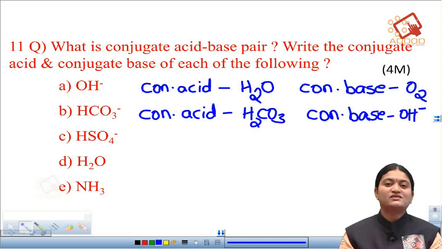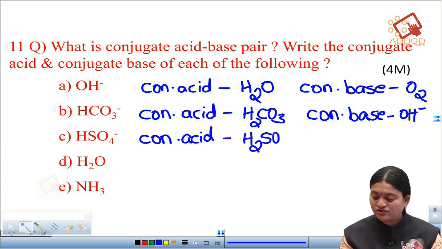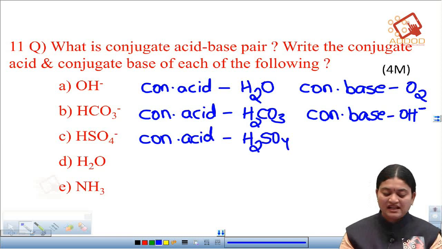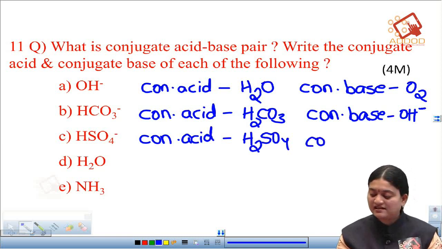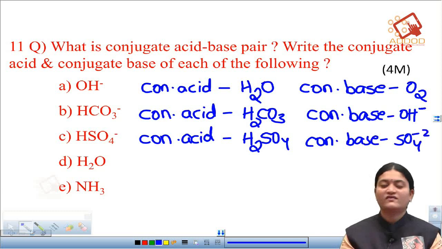Then coming to the next one, we have the bisulfate ion. Okay. So, here for the bisulfate ion, the conjugate acid is sulfuric acid, that is H2SO4, and the conjugate base is sulfate ion. Okay.